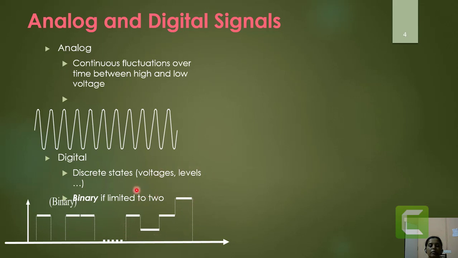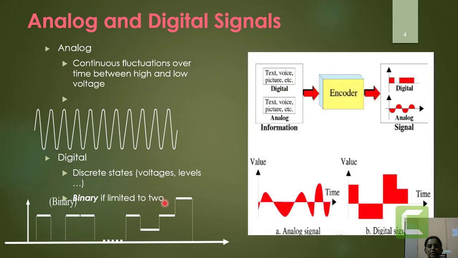So here four discrete levels are present in this signal. A digital signal will have a finite number of discrete levels. But generally the digital signal should be termed a binary signal itself, where two voltages or two levels will be represented. So the overall scenario for the communication process will be having the representation of an input signal which